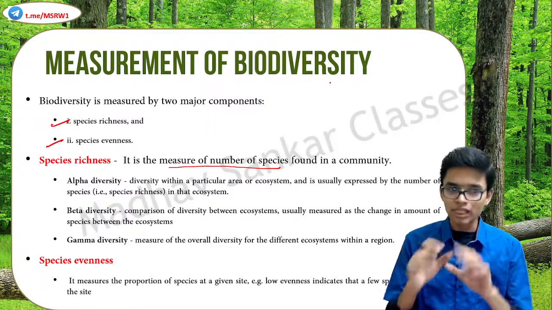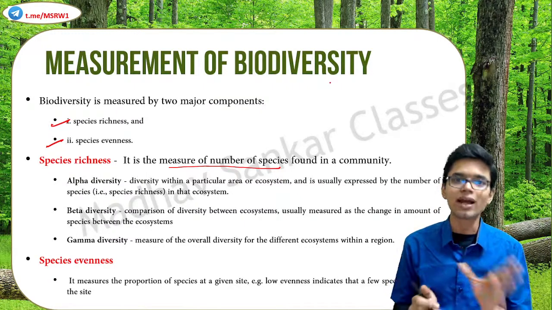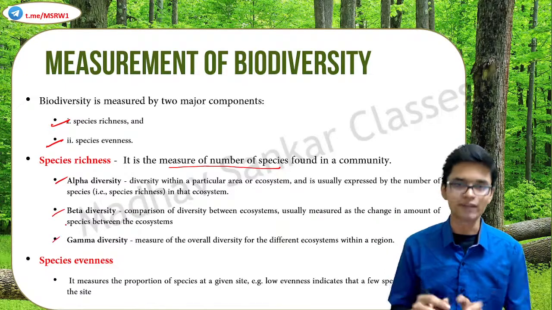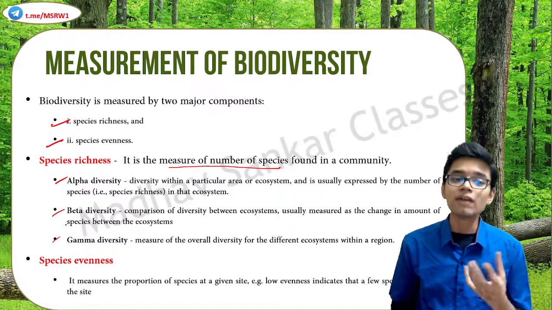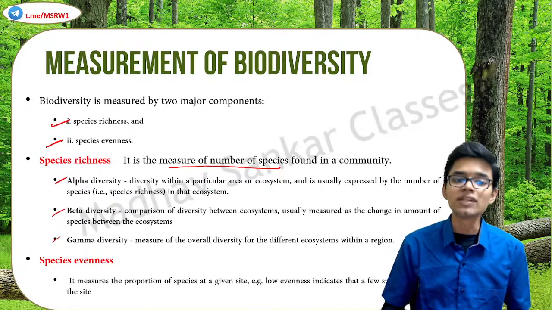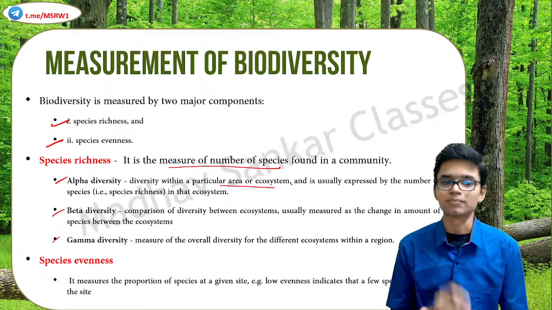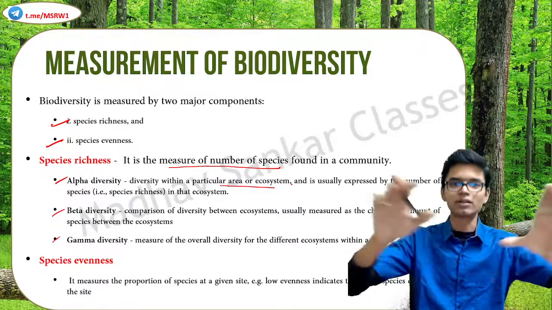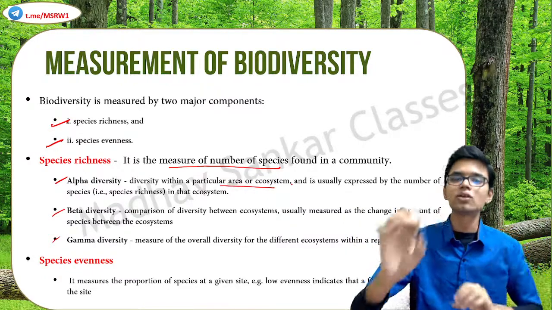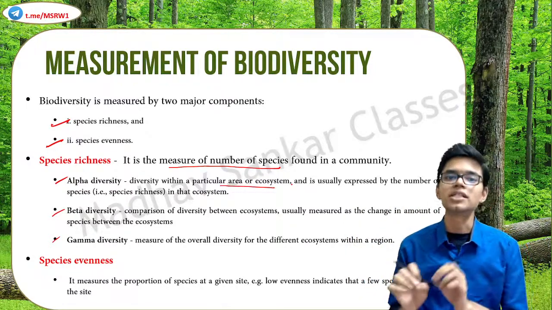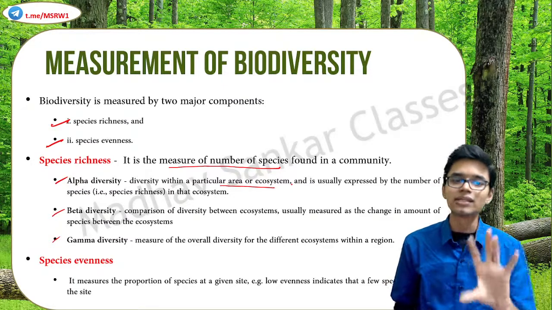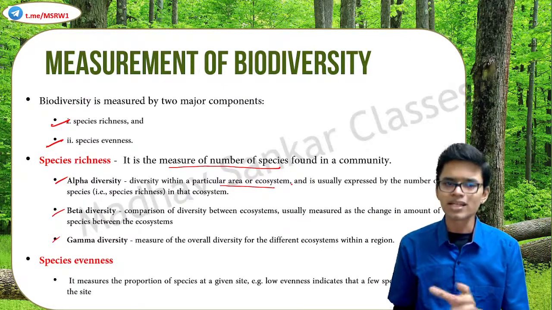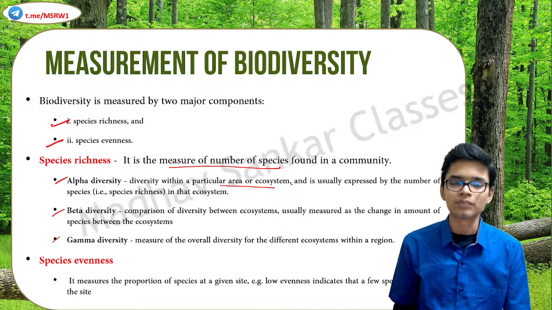Got it. So species richness can be subcategorized into 3: alpha diversity, beta diversity, and gamma diversity. Alpha diversity means diversity within a particular area or ecosystem. If you are taking a particular area or ecosystem and looking into how many species are there, this denotes alpha diversity. Basically, species richness in that area.